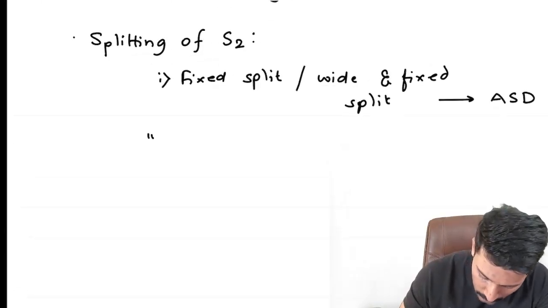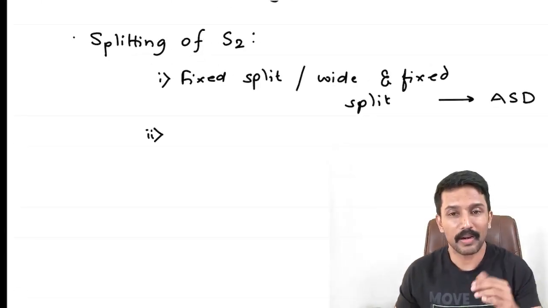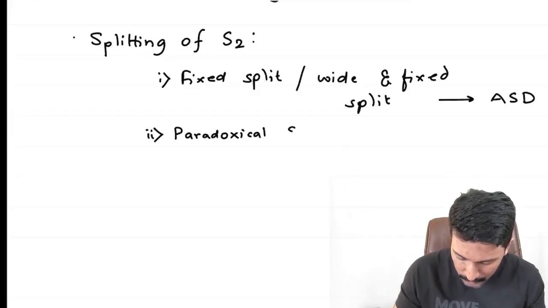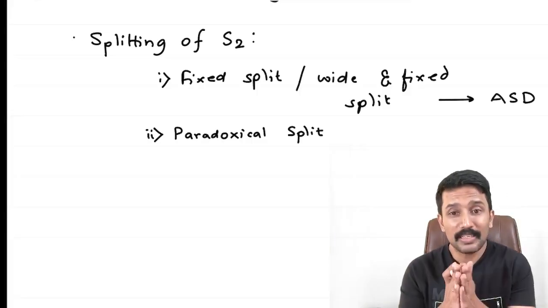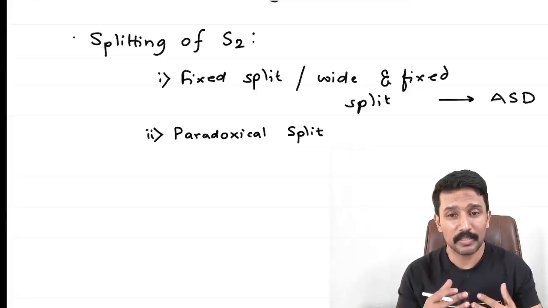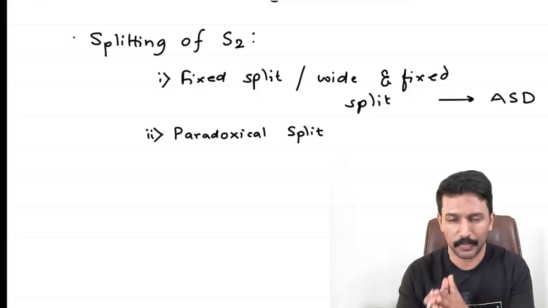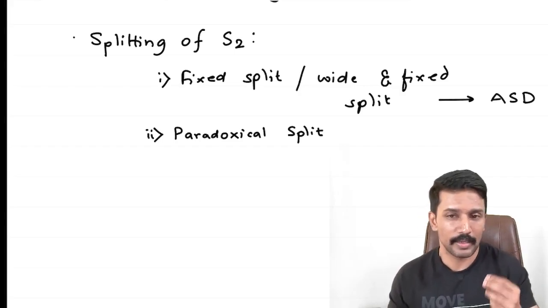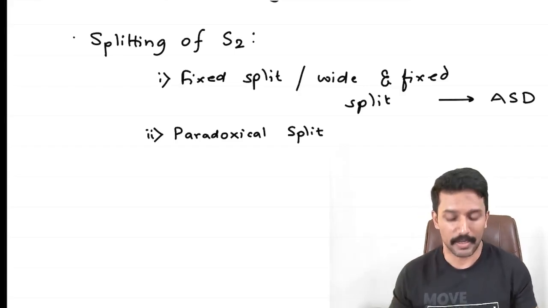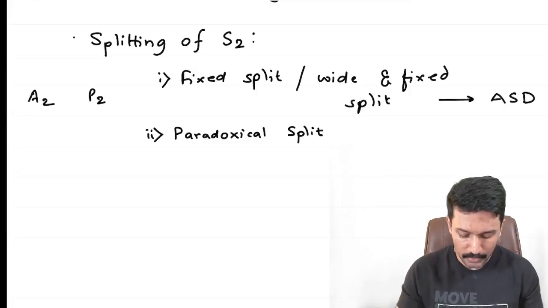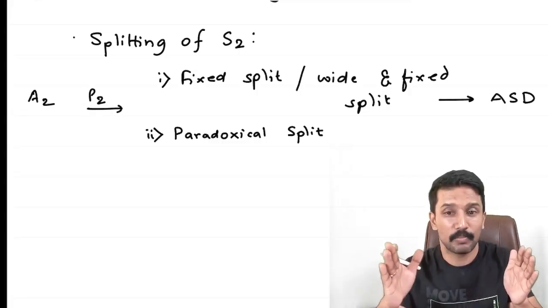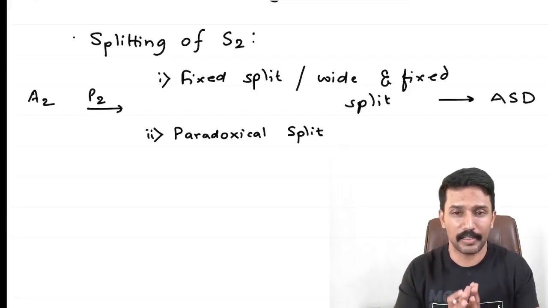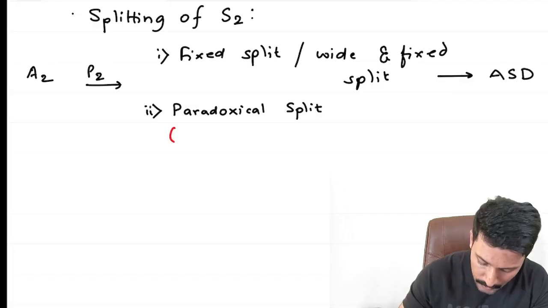The second important point from the splitting of second heart sound is where do you get paradoxical split? The paradoxical split refers to, remember, the physiological split is inspiration only split, means the split is heard in inspiration, barely heard in expiration. And you know the mechanism behind that, because the right side of the heart gets more blood flow during the inspiration, the closure of pulmonic valve gets delayed. So you know that there is an A2 and P2. During inspiration, P2 gets delayed, making the split become wide. But if the split gets switched and it becomes evident in expiration, we call it as paradoxical split.